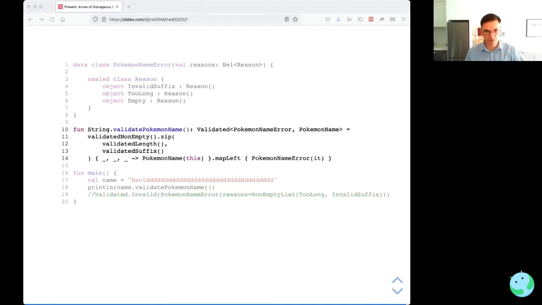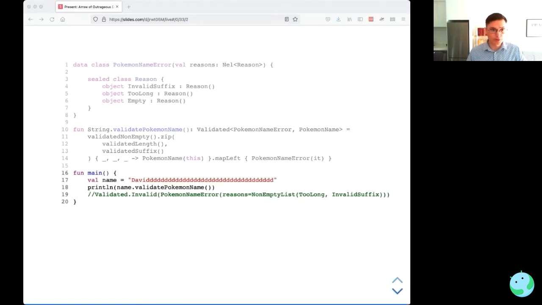So we perform the same zip, and then right at the end we map the left, the non-empty list, inside a PokemonNameError. So now if we run that code, then we end up with Validated.Invalid. Why is it invalid? Well, because we have a PokemonNameError. And what are the reasons it's invalid? Well, it's too long and it doesn't have the correct suffix for a Pokemon. So that was Validated.